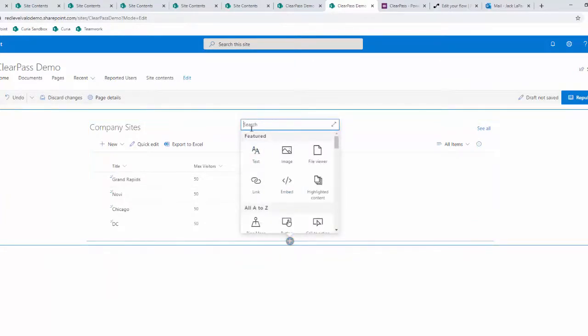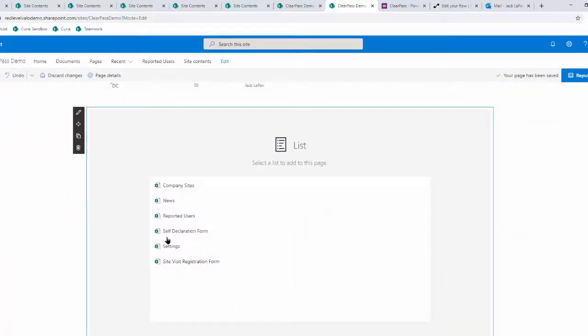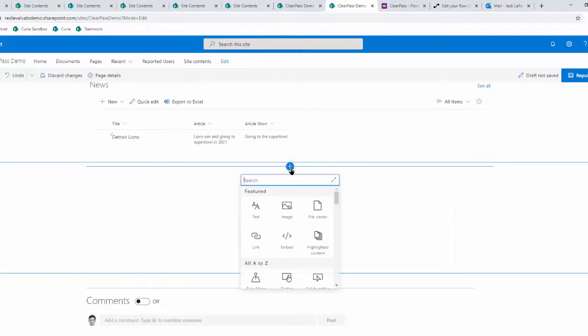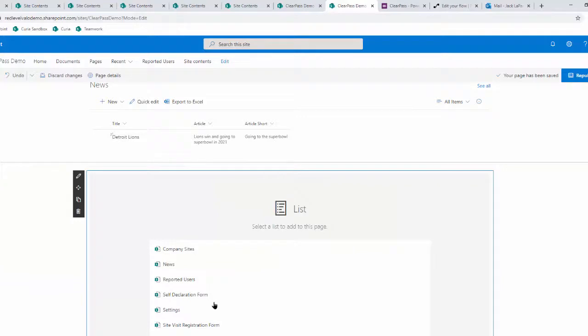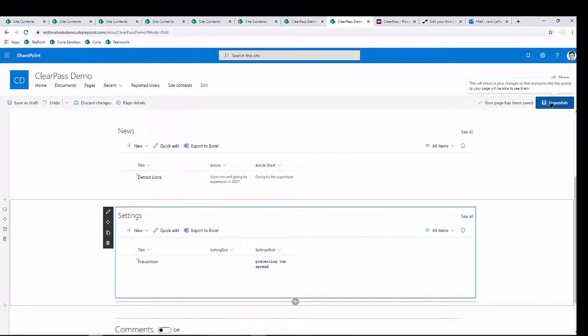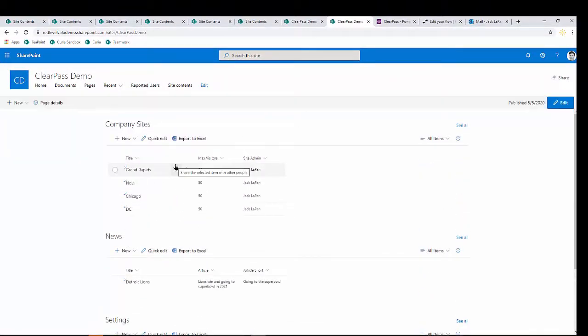Below that, add another list for your news. And finally, a list for settings. This will just simplify for the admin to have one spot to go to on this main page.